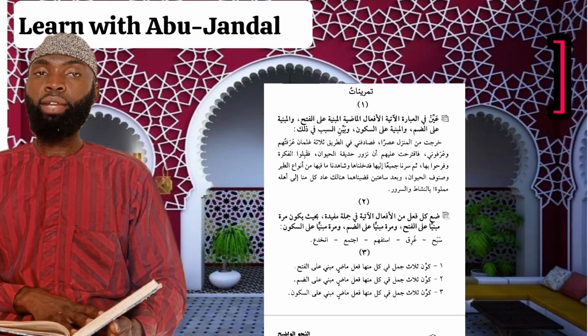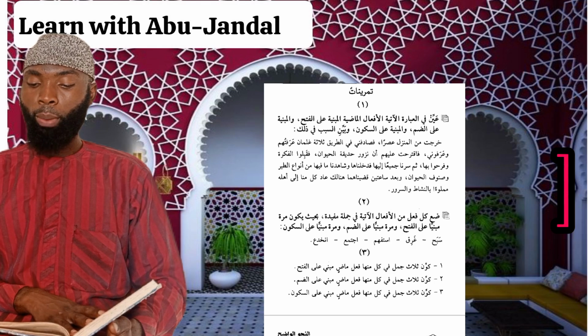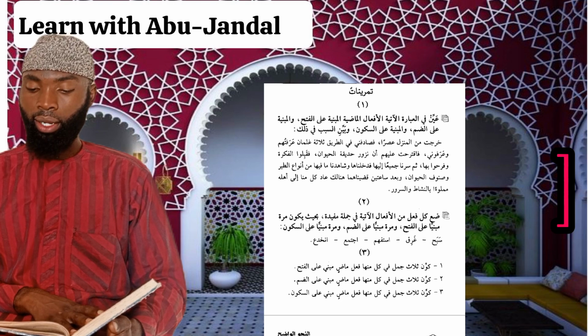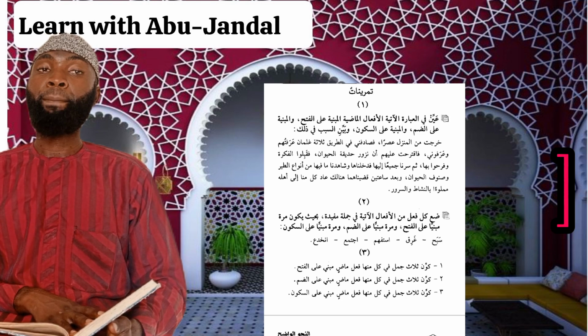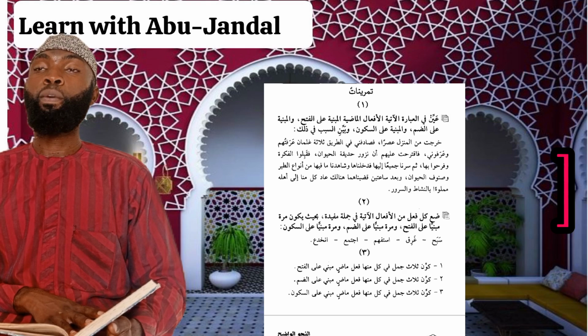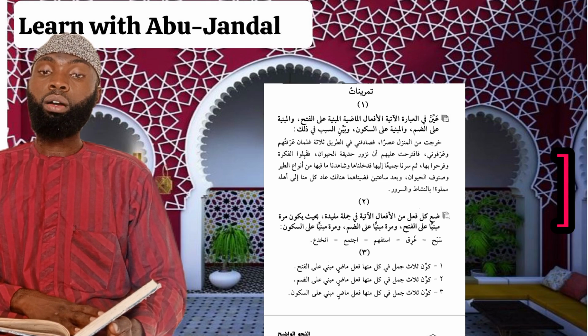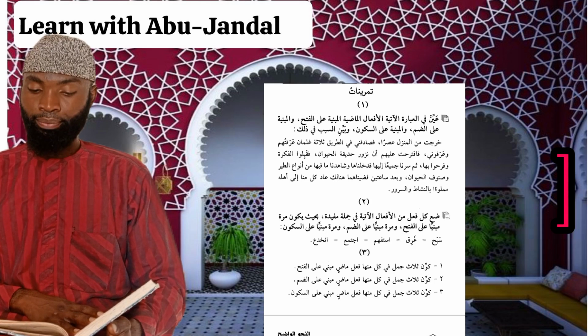Now moving on to Tamrinu Thalith, exercise number 3. The instruction says, number 1, كون ثلاث جمل في كل منها فعل ماض مبني على الفتح. Form 3 sentences. In each of them, there should be a past tense verb which is built upon fatha. So the first sentence I can form, I can say قتل الولد الحية. The boy killed the snake.